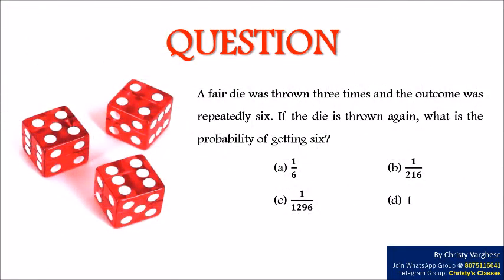In this video, let us discuss a question on probability. A fair die was thrown 3 times and the outcome was repeatedly 6. If the die is thrown again, what is the probability of getting 6? Options: A. 1 by 6, B. 1 by 216, C. 1 by 1296, and D. 1.